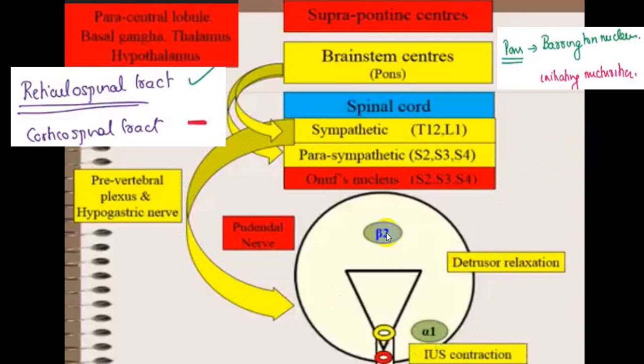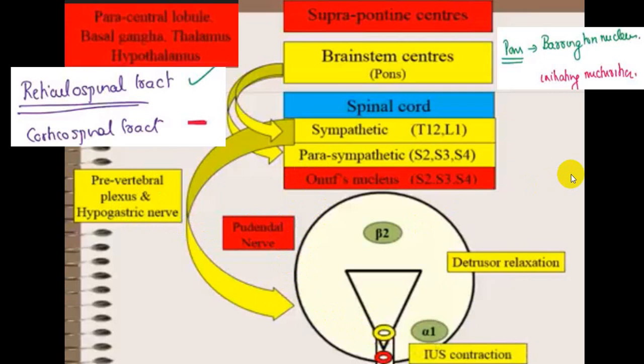In the detrusor muscle there are beta 2 receptors, and in the internal urethral sphincter there are alpha 1 receptors. These fibers arise from the T12 to L1 segment, from the lateral horn, and give supply via the prevertebral plexus and hypogastric nerve, while parasympathetic fibers supply the detrusor muscle as well as the internal urethral sphincter by the pelvic nerve.